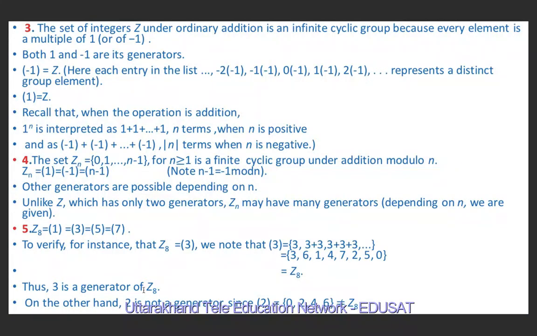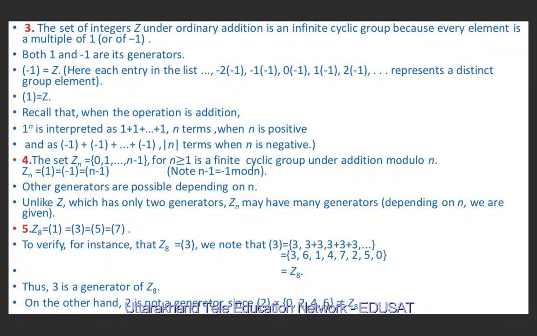On the other hand, notice that 2 is not a generator of this group, because if we write the elements generated by 2, these will be 0, 2, 4 and 6. 2 is 2, then 2 plus 2 is 4, 4 divided by 8, the remainder is 4. Then 3 times 2 is 6, divided by 8 is 6.